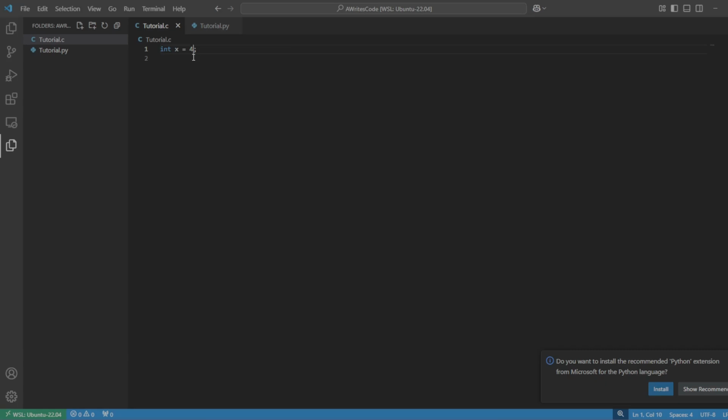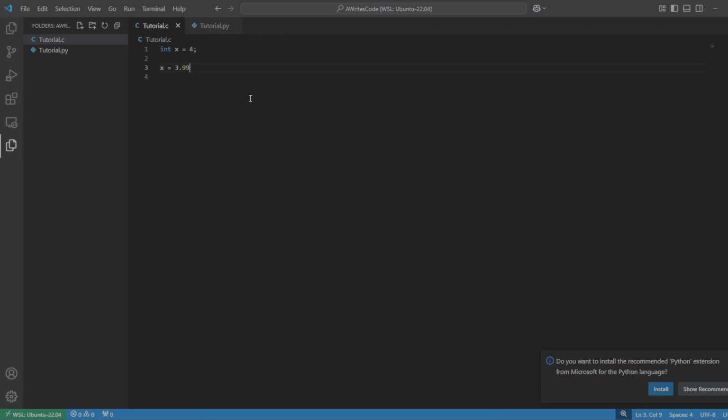Now, another thing that we need to keep in mind is because we are predefining this integer type, we also can't change it. Remember, in Python, we could just go x is equal to anything. We can throw some random string if we want to. Here, if we were to use a float, because actually strings don't exist in C, we'll talk about that later.